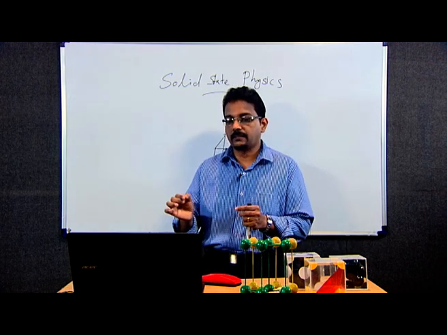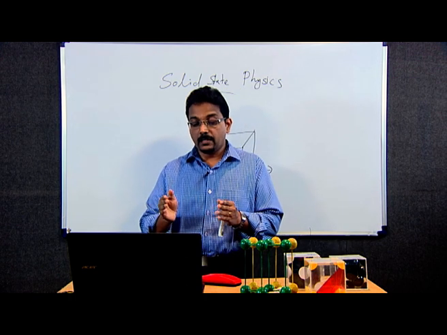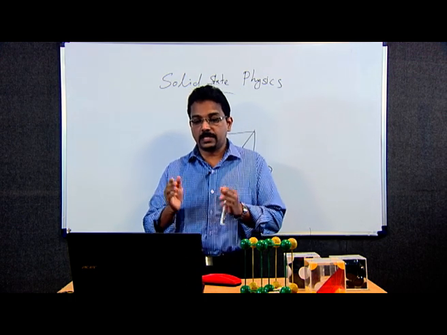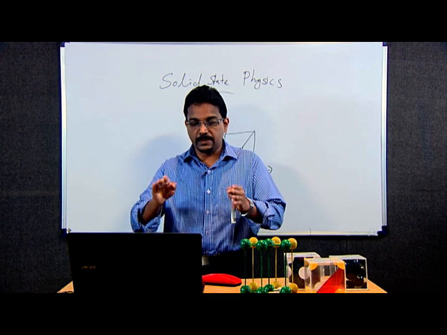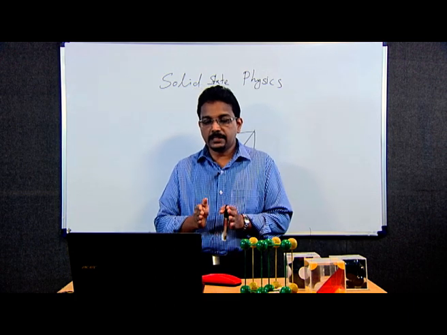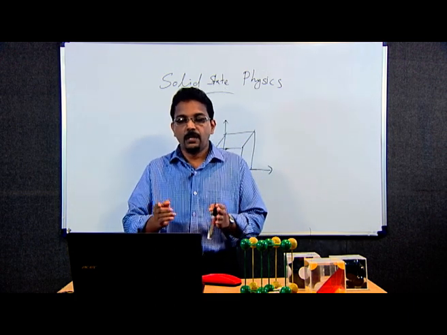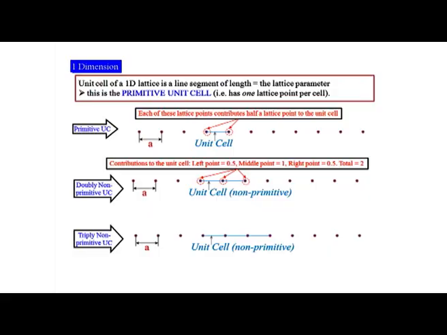That is why it is important. Everybody says two dimensional means a space, and three dimensional then only a bulk crystal forms, but the unit cell of a one dimensional lattice is a line segment of length equal to the lattice parameter. This is the primitive unit cell, that is, it has one lattice point per cell.